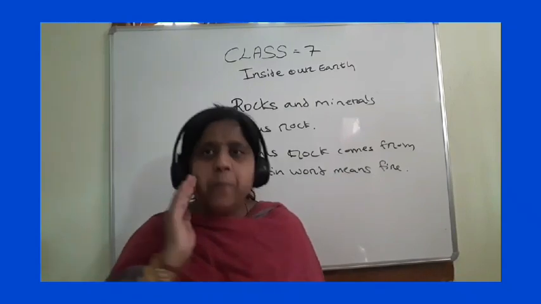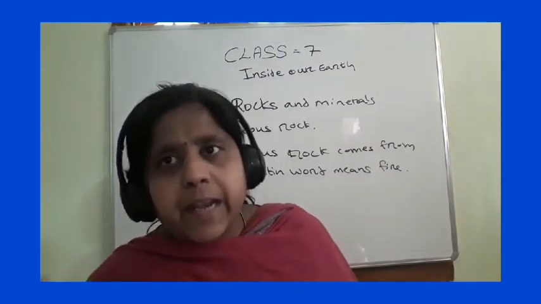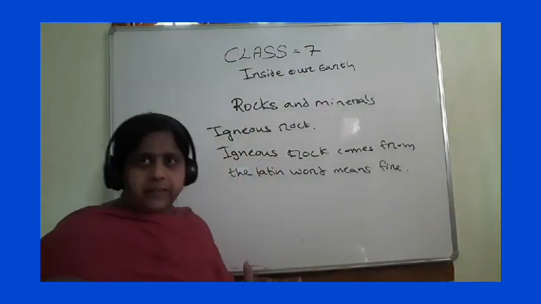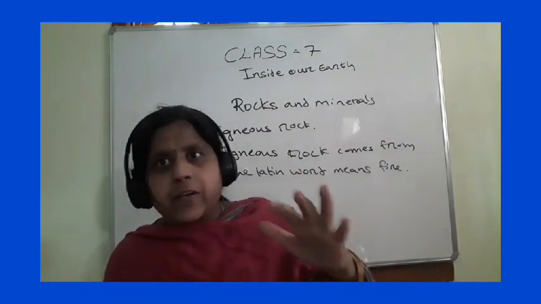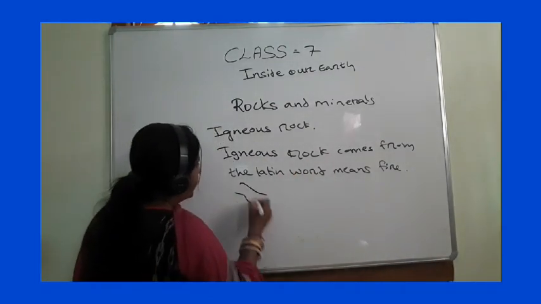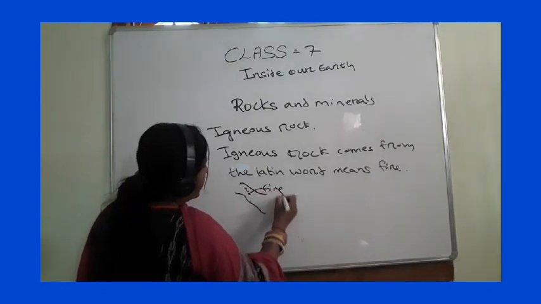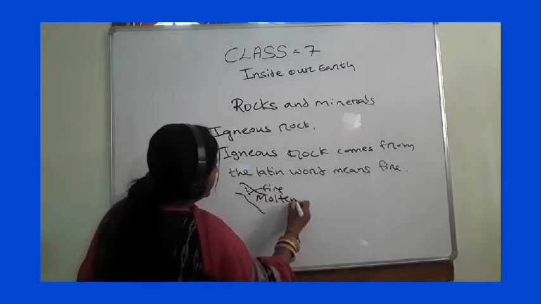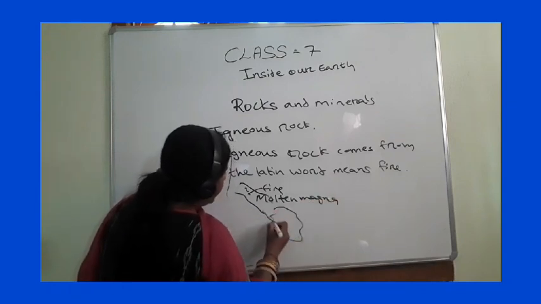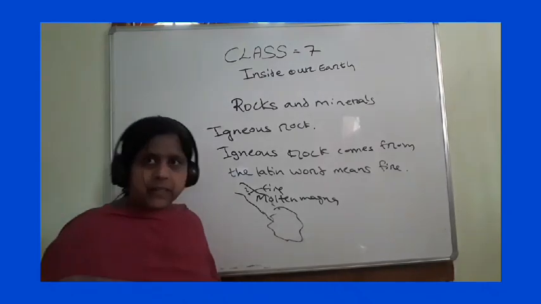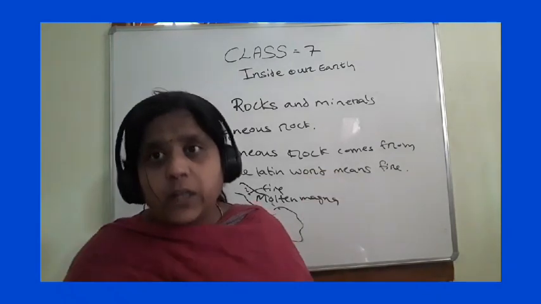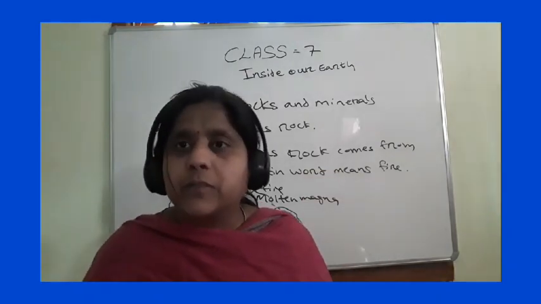See, I will explain igneous rock. How is it formed, children? Inside the earth crust there is hot molten magma. It is very liquid, like fire. When this hot liquid gathers in a place, it cools down, solidifies and forms igneous rock.